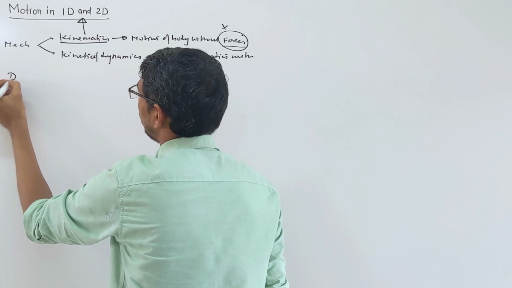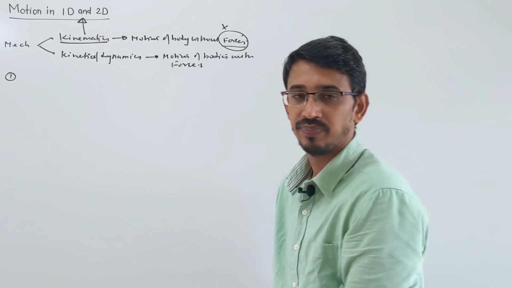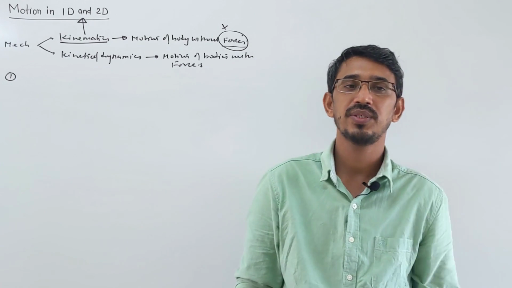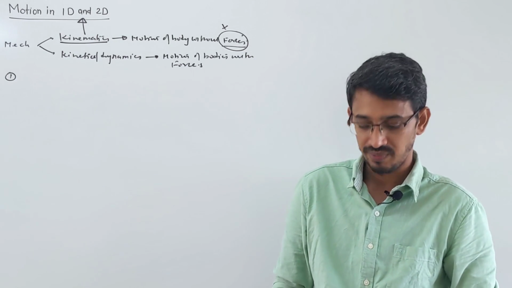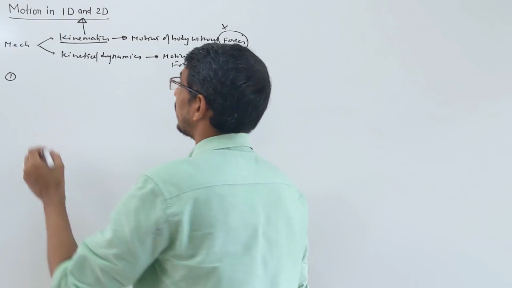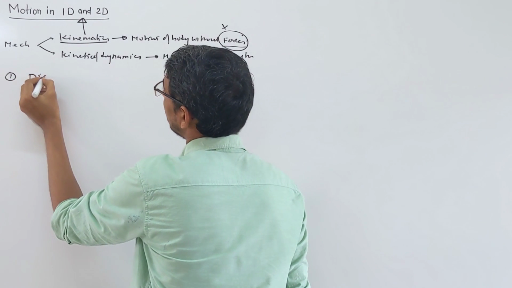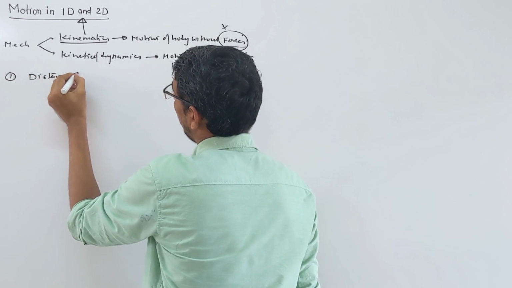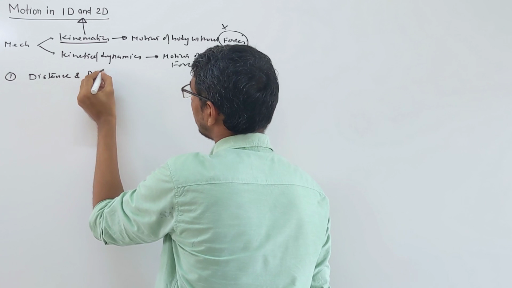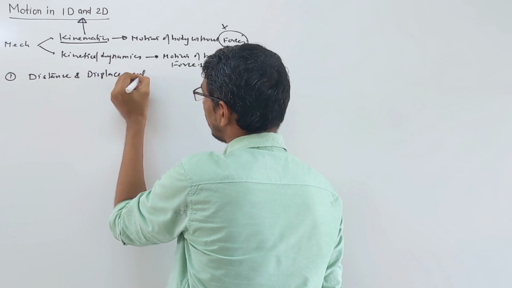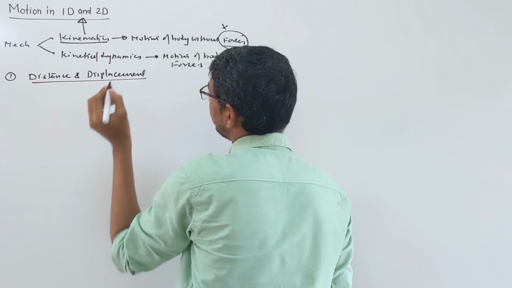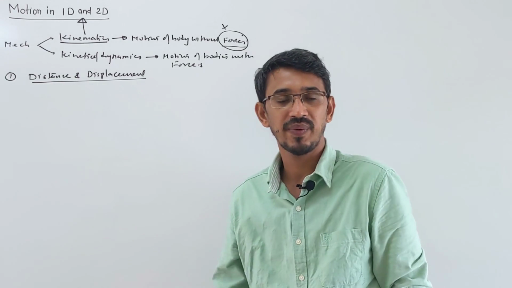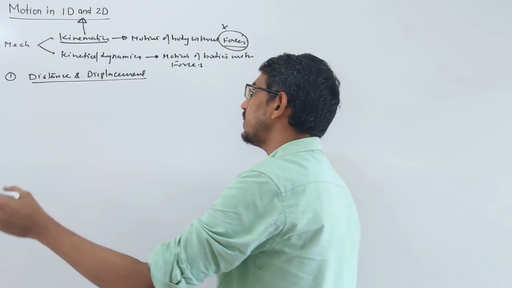Here we have 5 terms, already known to you: distance and displacement, velocity and speed, and acceleration. These are the 5 terms. Let's quickly revise them. So we'll talk about distance and displacement. Basics of these you already know. Everywhere we learn these things, okay? So distance.